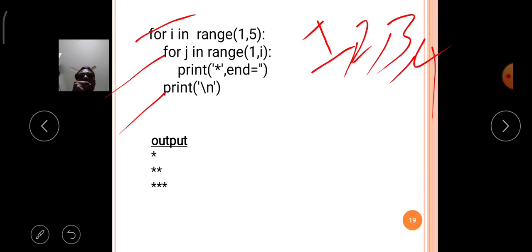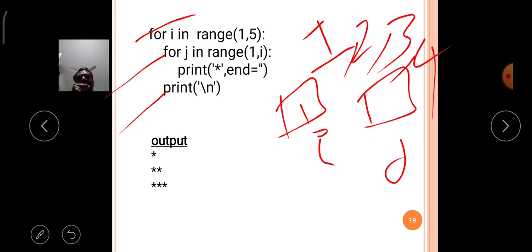Then j in the range of 1 to i. In the first iteration the i value is 1, then it comes to the execution. The j value starts at 1, and the highest range is i, which is not included in the series.